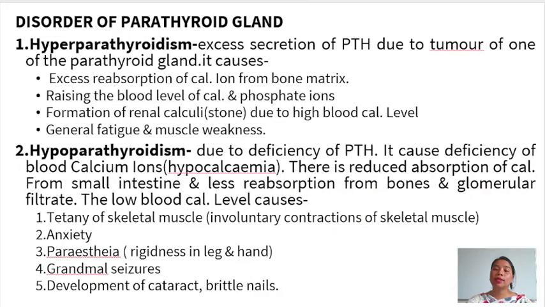So next we'll see the disorder of the parathyroid gland. Again the disorder can be categorized into 2 types, that is hyperparathyroidism and hypoparathyroidism. First we will see what is hyperparathyroidism. It is an excess secretion of parathormone due to a tumor of one of the parathyroid glands. It causes excess reabsorption of calcium ions from the bone matrix, raising the blood level of calcium and phosphate ions, then formation of renal calculi or stones due to high blood calcium levels.